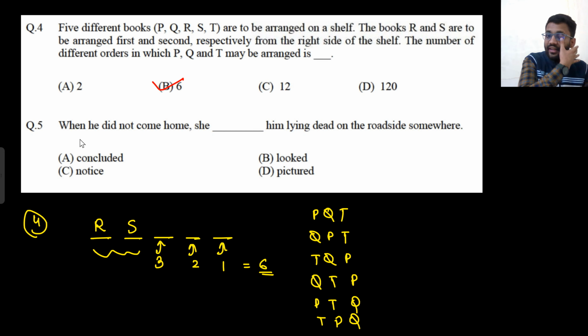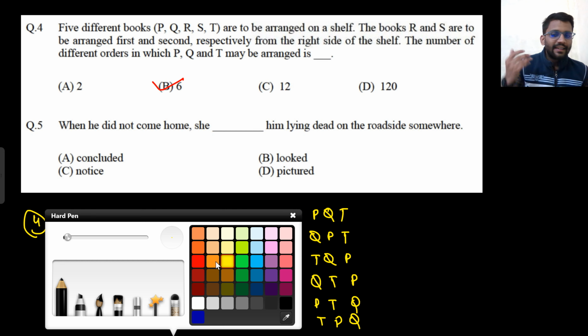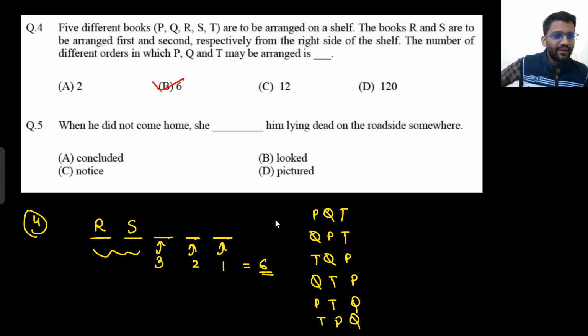Fifth question. When he did not come home, she pictured him lying dead on the roadside somewhere. Okay, so that guy did not come home. So now she is thinking that he might have been dead. She is our mom, right?